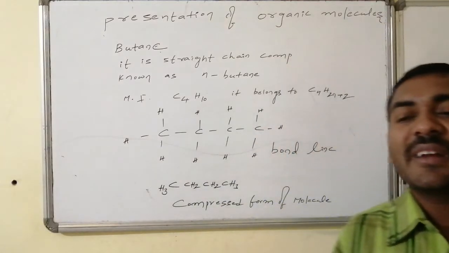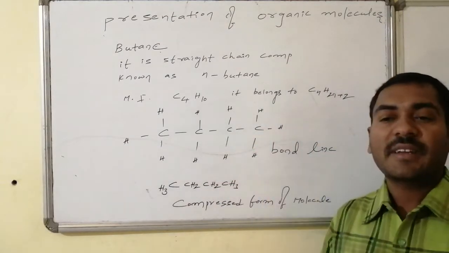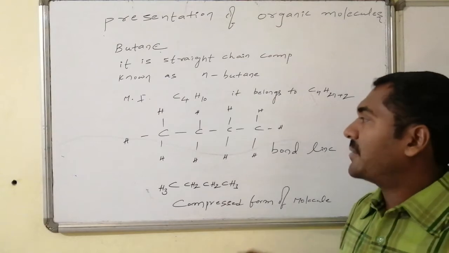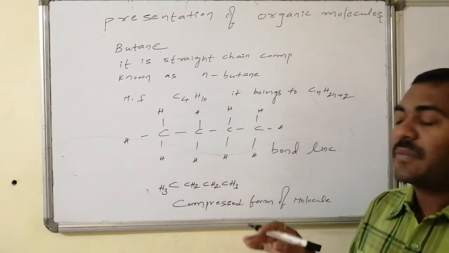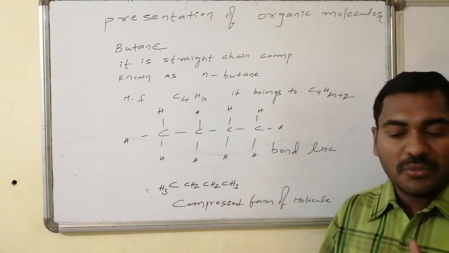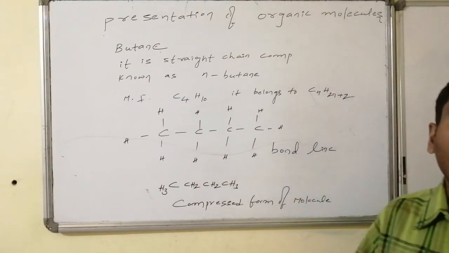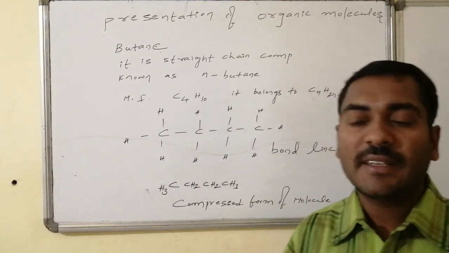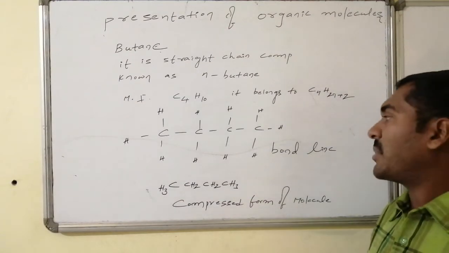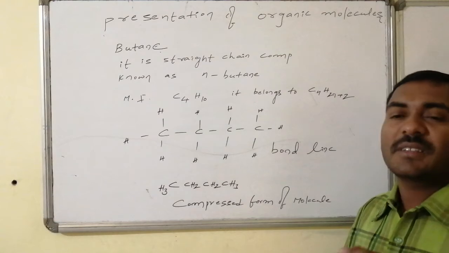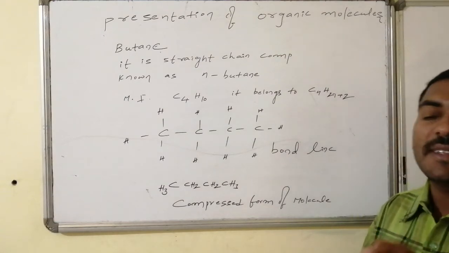But in this bond line notation we are writing everything on the straight chain, and everywhere carbon is connected with hydrogen. So to sense the number of carbon atoms present in the straight chain easily, it has to be represented in the same bond line notation, but not in the straight mode. It has to be written in the zigzag mode.